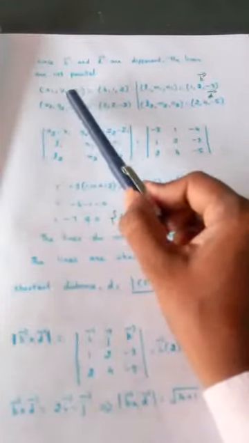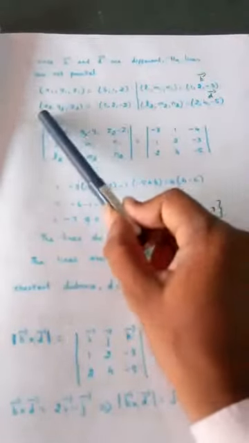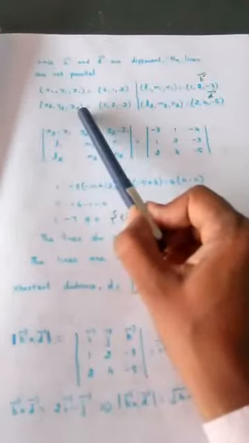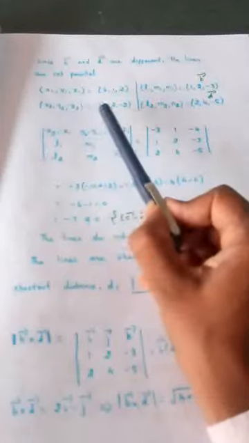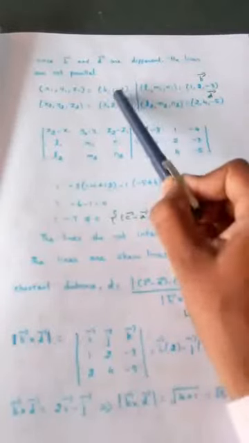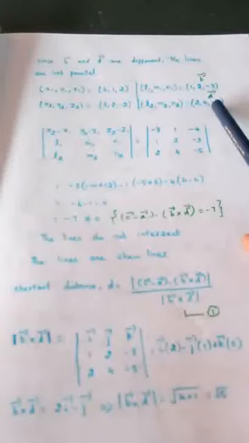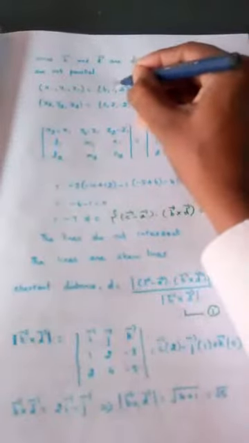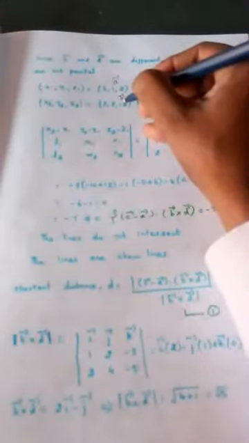You just see what is A vector. I have written the coefficients of A vector here. Similarly, x2, y2, z2 is nothing but point of second line. If you see the previous line, I have written C vector. So C vector coefficient I have taken and written here, 3, 2, minus 2. So this is point of first line, point of second line. This is parallel vector of first line, parallel vector of second line. Actually, this will be A vector, and this will be B vector.